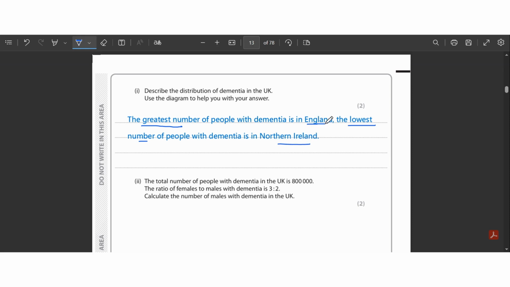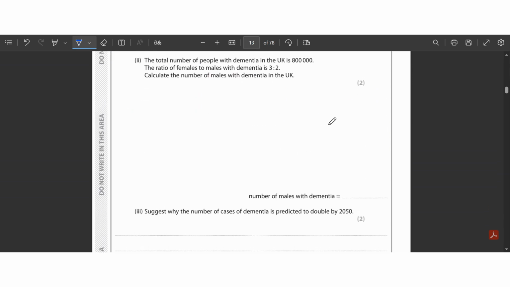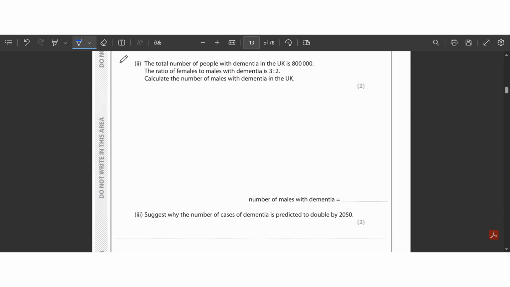Okay, so next question, part 2. It says that the total number of people with dementia is 8 lakh and the ratio of females to males is 3 is to 2. Calculate the number of males with dementia in the UK. Okay, so they have given us the total number and the ratio of females to males and asked us to find the males. So it is an easy one. Let's solve it.